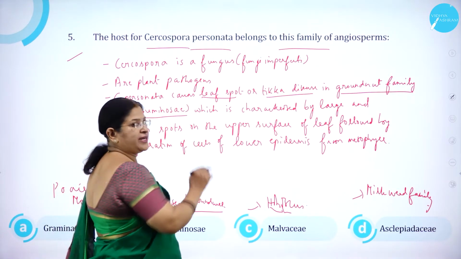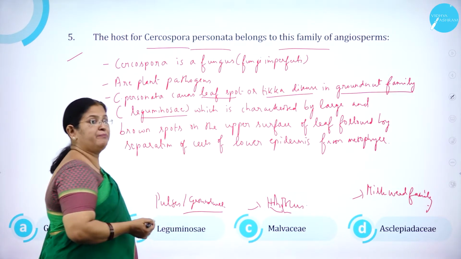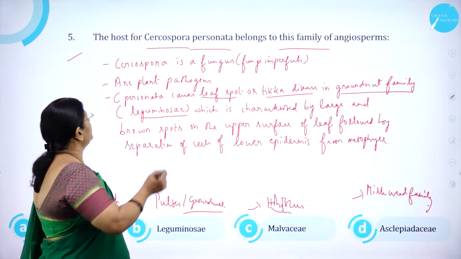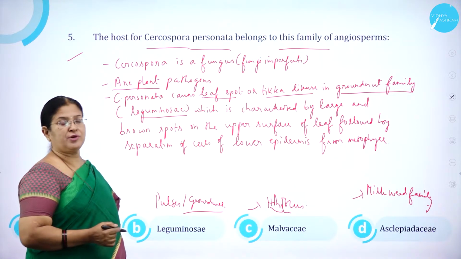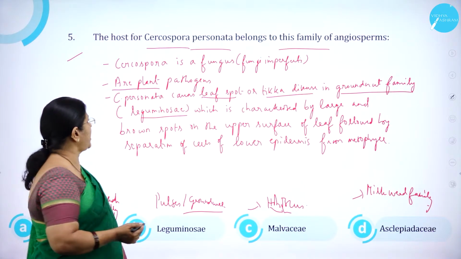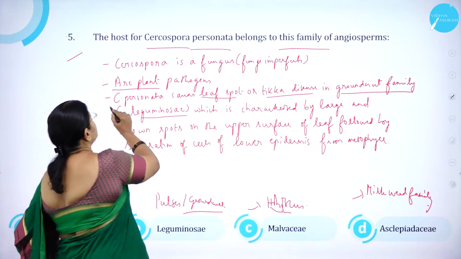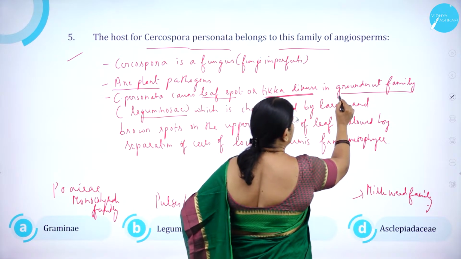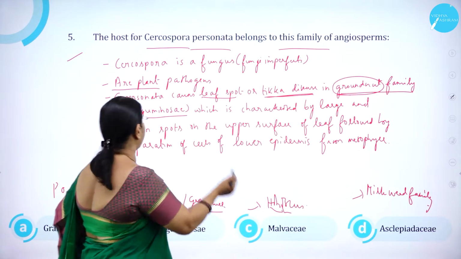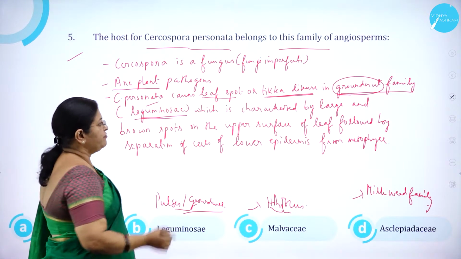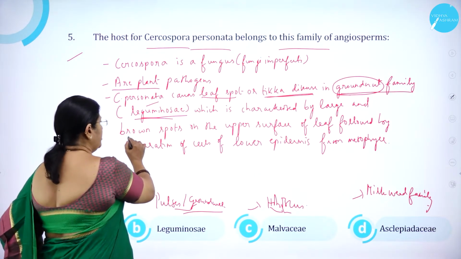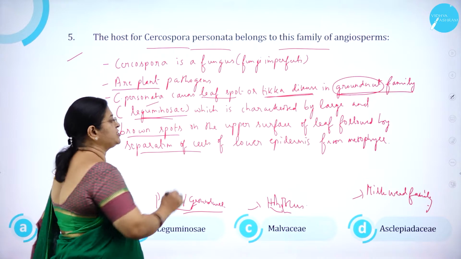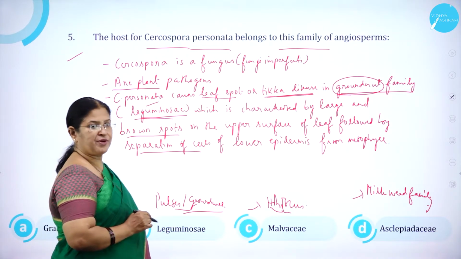As we know, Cercospora is a fungus. It is called fungi imperfecti, that is, it belongs to the class called Deuteromycetes. Then here they are plant pathogens. What do you mean by plant pathogens? They cause diseases in plants. And one species called Cercospora personata causes leaf spot, also called Tikka disease, in the groundnut family. And the groundnut family is nothing but called what? Leguminaceae, which is characterized by large and brown spots on the upper surface of the leaf, followed by the separation of the cells of the lower epidermis from the mesophyll.